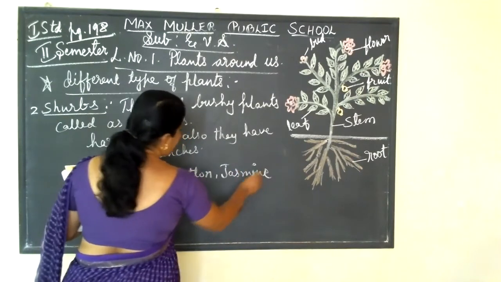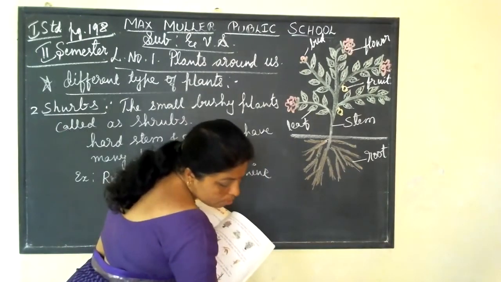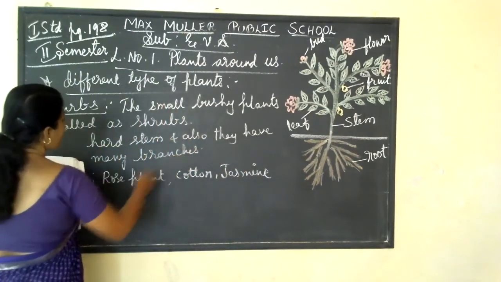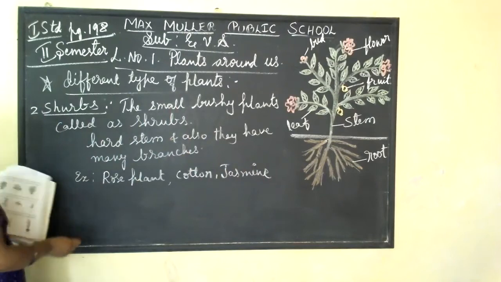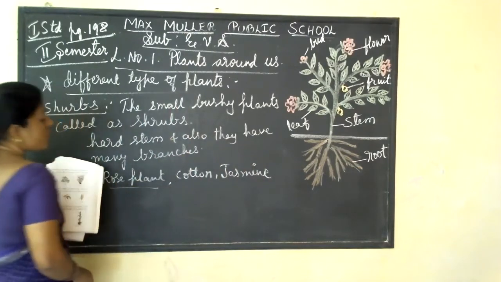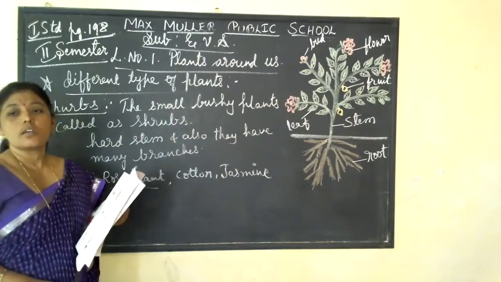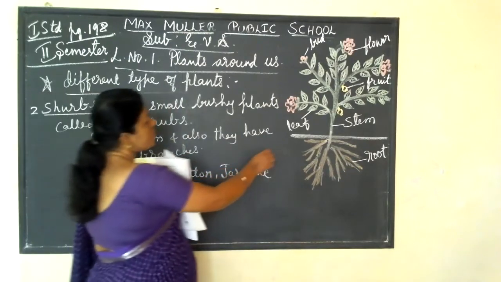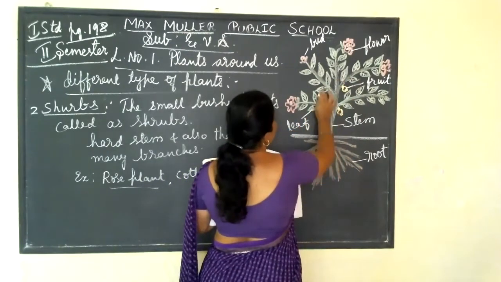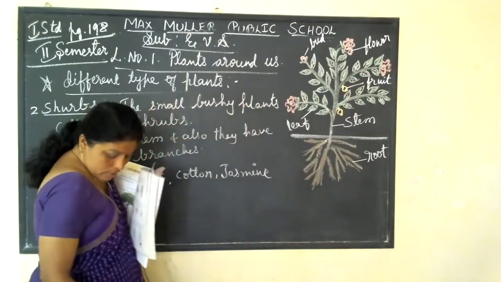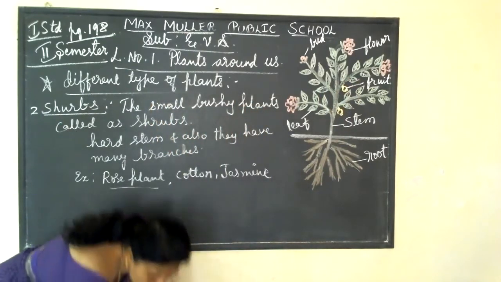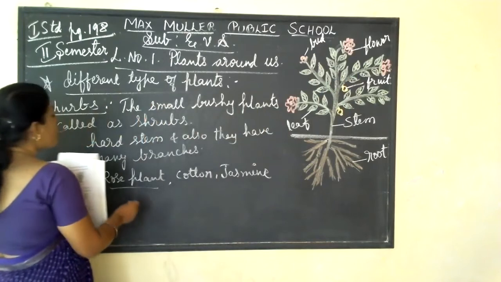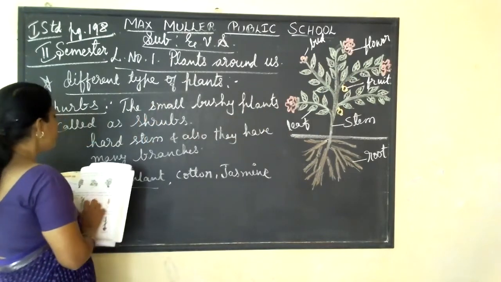Yes. What is meant by shrubs? Shrubs, the small bushy plants, are called shrubs. They have a hard stem, and also they have many branches. For example, rose plant. You can see the rose plant in your house itself, isn't it? Yes, rose plant. They have many branches. Branches means these are all the branches. They have many branches, and they are also bushy. Bushy means pode ಆಗಿರುತ್ತೆ, ಗುಂಪಲ್ಲಿರುತ್ತೆ. So they have many branches, and they are bushy also.